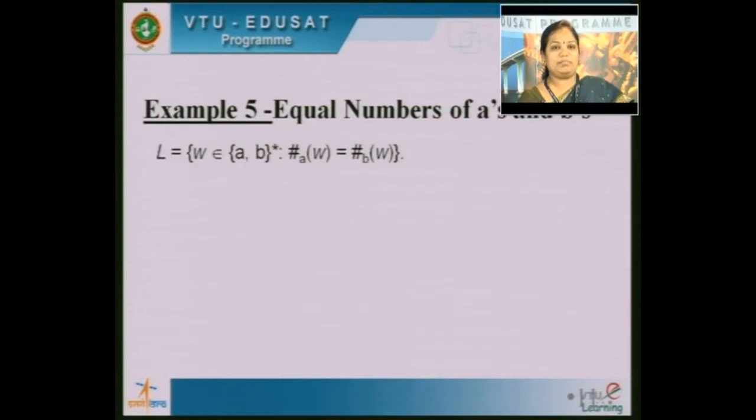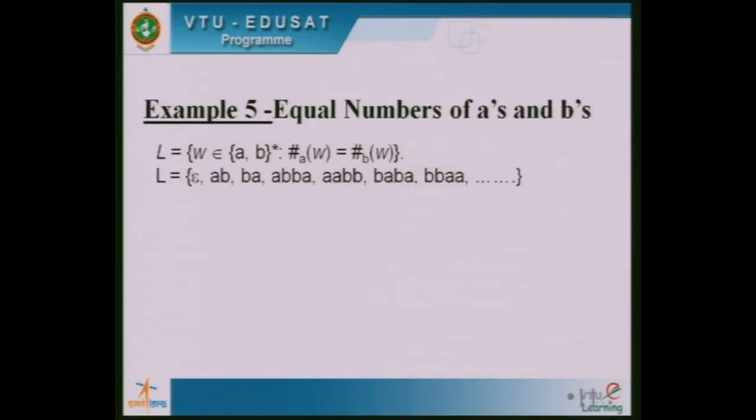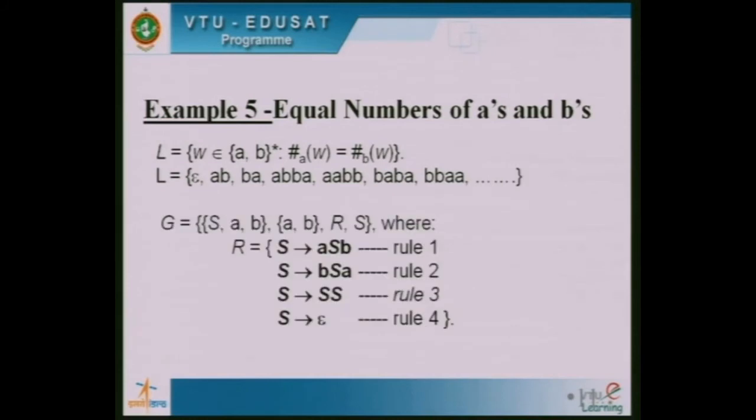One more example is number of A's equal to number of B's. Possible strings in this language are epsilon, AB, BA, ABBA, AABB, BABA, and so on. And the grammar is, till now we had written number of A's equal to number of B's with all A's first. At that time we had only one rule, that is S tends to aSb and S tends to epsilon. But right now A may occur first or B may occur first.